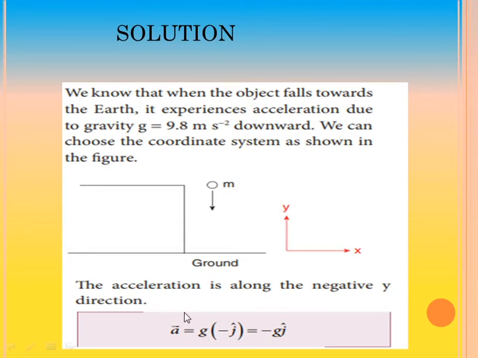You know students, this is i cap, the positive y direction is j cap, and the negative y direction is taken along minus j cap. So what's the acceleration here? It is minus g j cap.